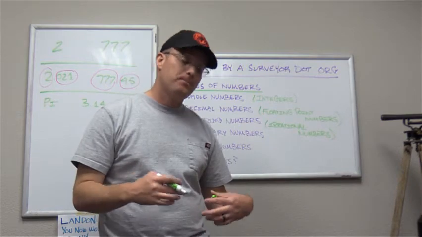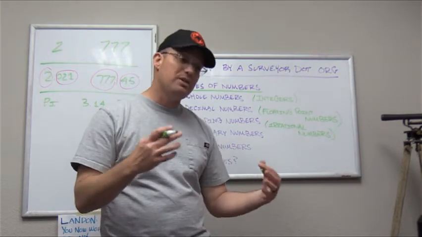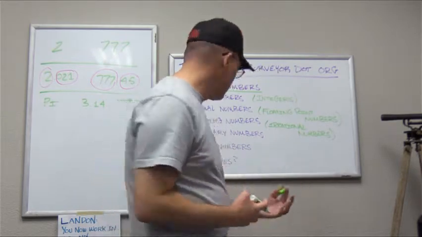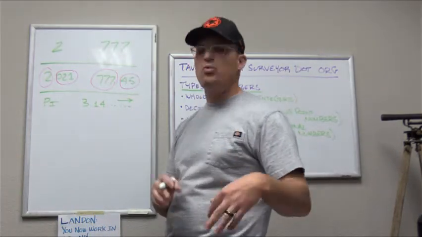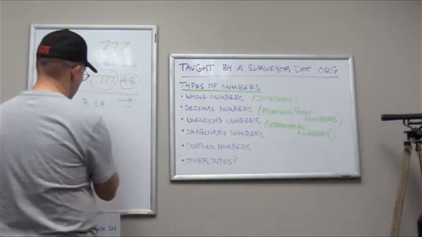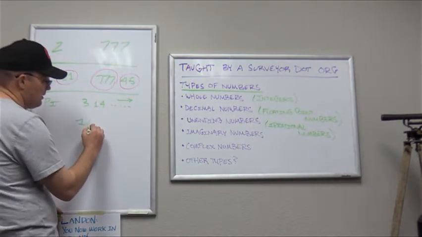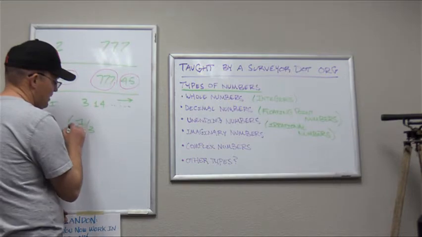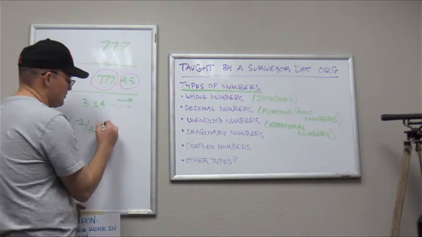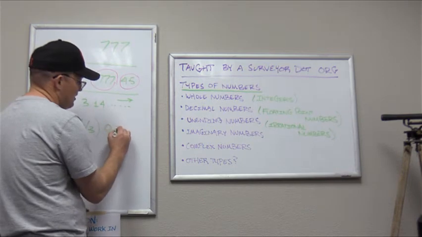Okay, and that gets tricky, and we got to deal with that. We got to deal with it when we're in computers, and we also have to deal with it in surveying. Okay, so I want to give you a quick example. We'll do another video, probably the rounding video. We'll talk about that, but let me just give you an example. If you want 1/3, that's a fraction. We're going to do other videos on fractions. You can't represent that exactly in the decimal system, so you end up with an unending number.